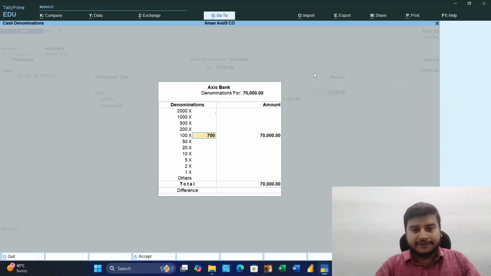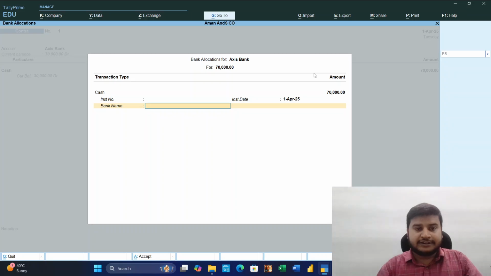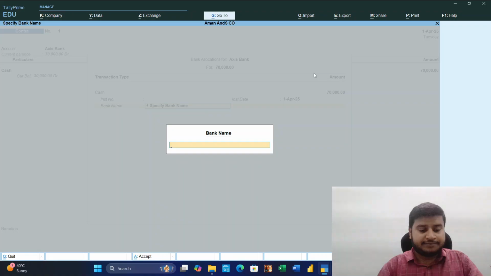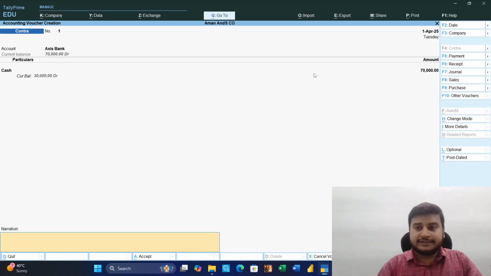Previously, if we put 6,500, it will show a difference of 5,000, means the balance is not tallying. So we have to check whether proper matching is done or not. When we put 700, it matched. Then the bank name, like Axis Bank, bank name to create. Okay, contra done.